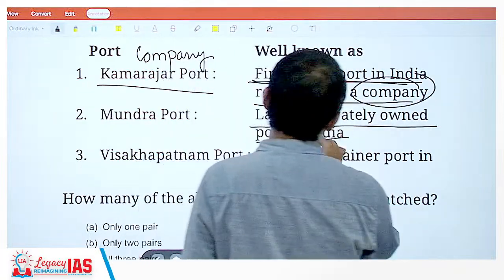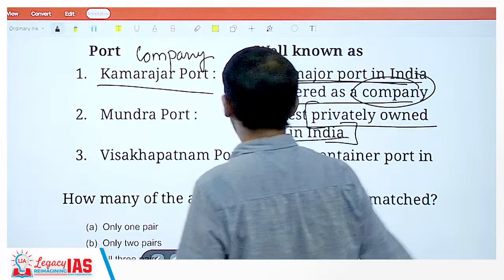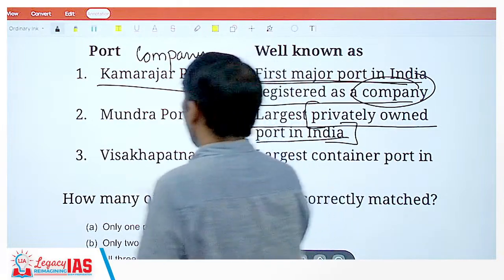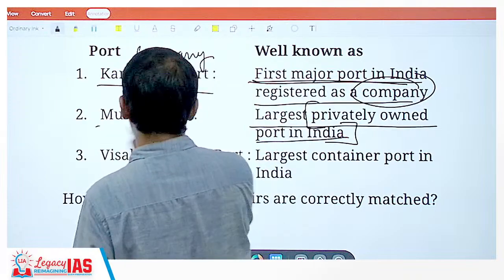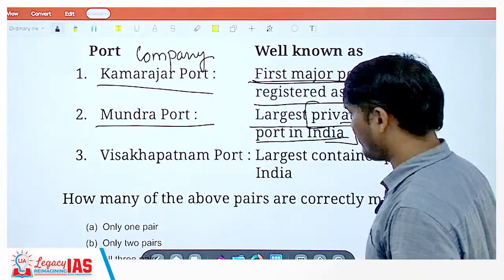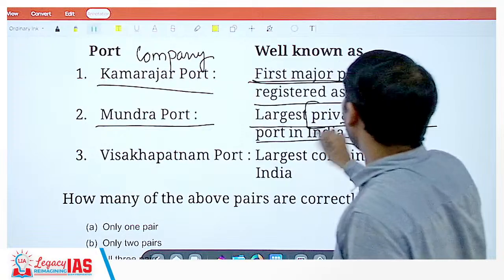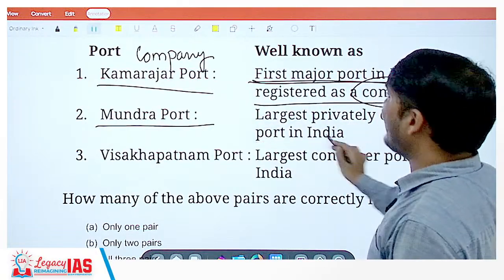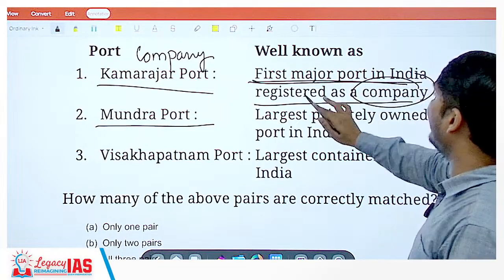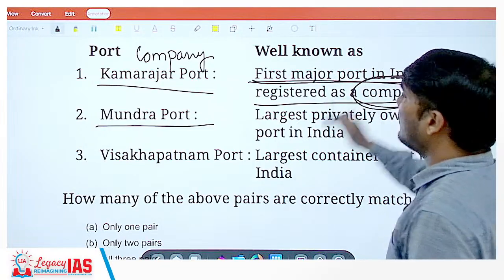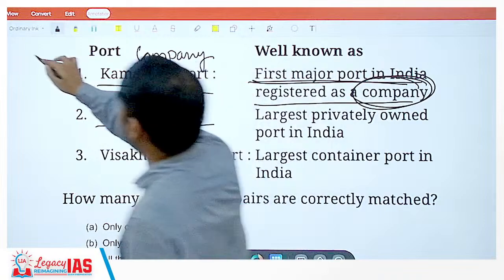Largest privately owned, yes, largest privately owned port in India. Largest privately owned port is Mundra Port. Yes, sorry. When you talk about Kamarajar port, first major port in India registered as a company. Okay, so this is also private.